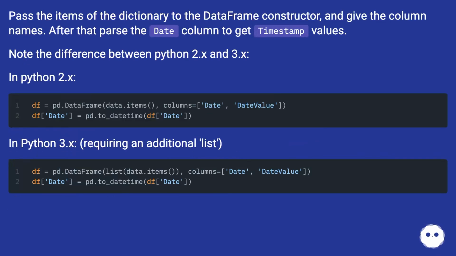Pass the items of the dictionary to the dataframe constructor and give the column names. After that, parse the date column to get timestamp values. Note the difference between Python 2.x and 3.x. In Python 2.x. In Python 3.x, requiring an additional list.